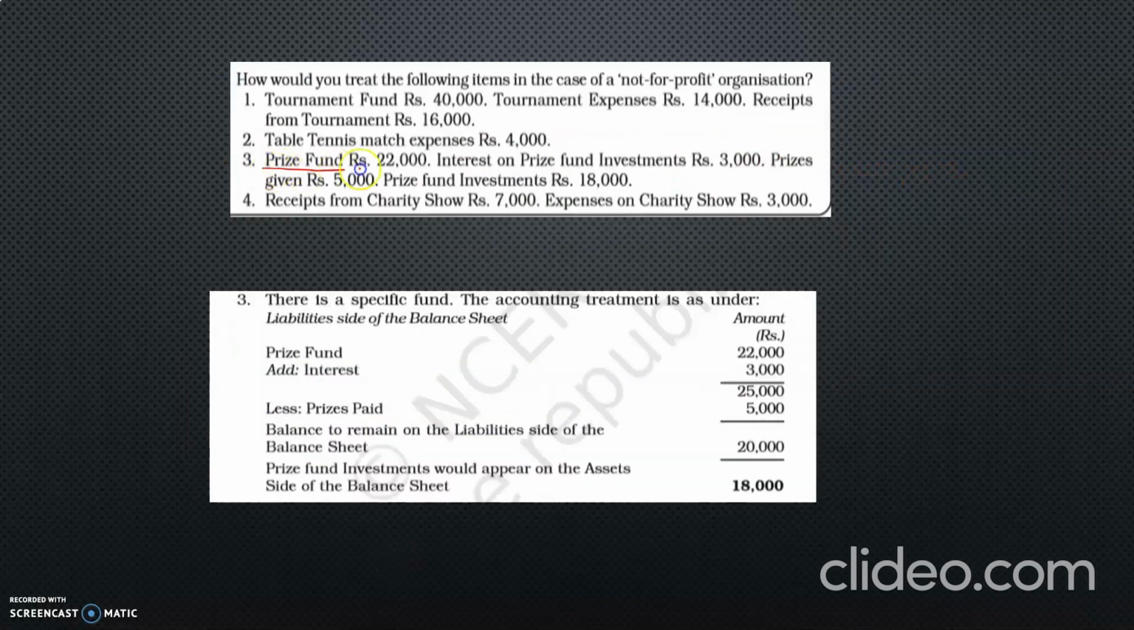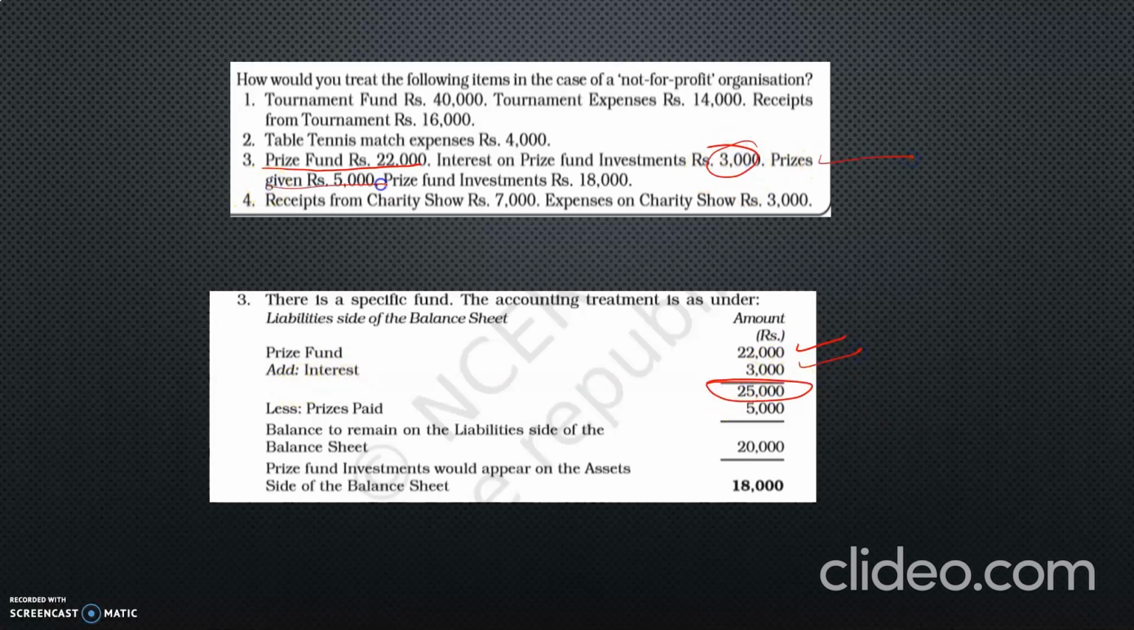Third case, you have prize fund 20,000. So a specific fund is there. On the liability side we are writing the specific fund, prize fund 22,000. Interest on prize fund investment. We have earned income. Income must be added. Adding interest, how much? 3,000 rupees. So now the balance is 25,000.